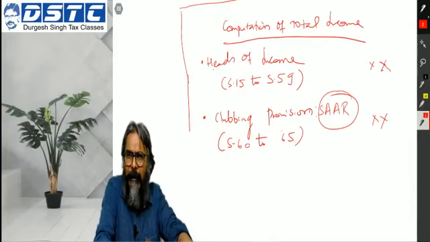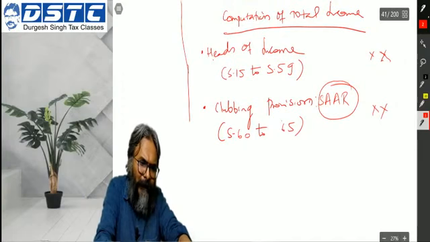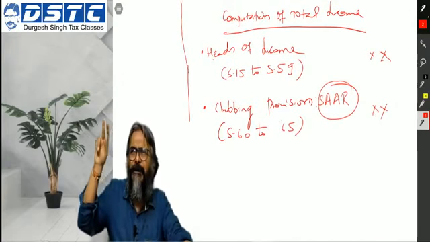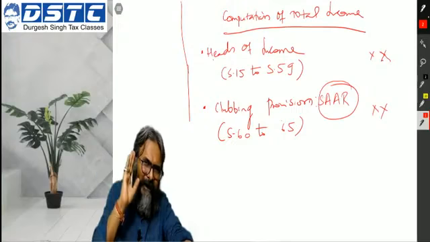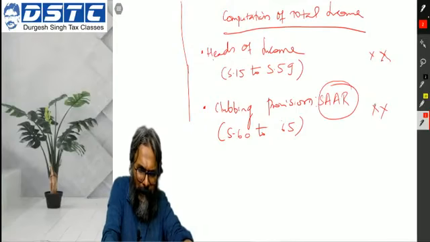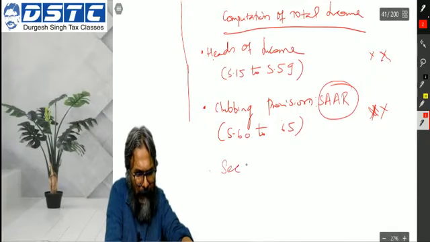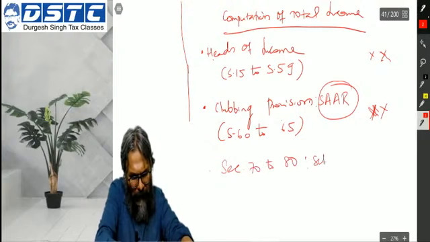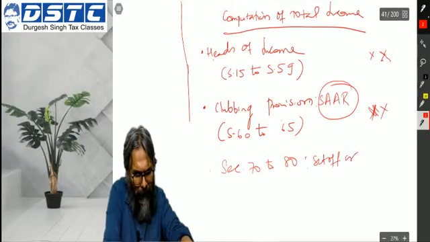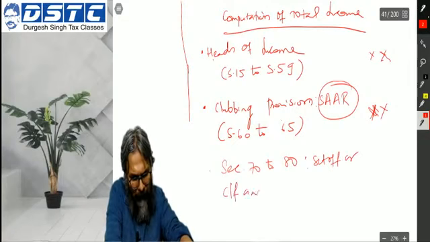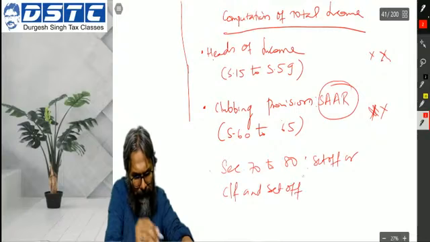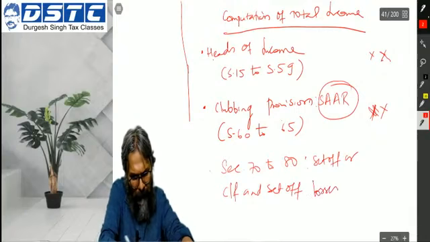So clubbing provision. Later on, after clubbing, there are some provisions of 66 to 69D, which we will discuss in search and all. Right now, I'm not bothered to address this. After this, students, you enter into section 70 to section 79 or 80, which is about set off or carry forward and set off of losses.